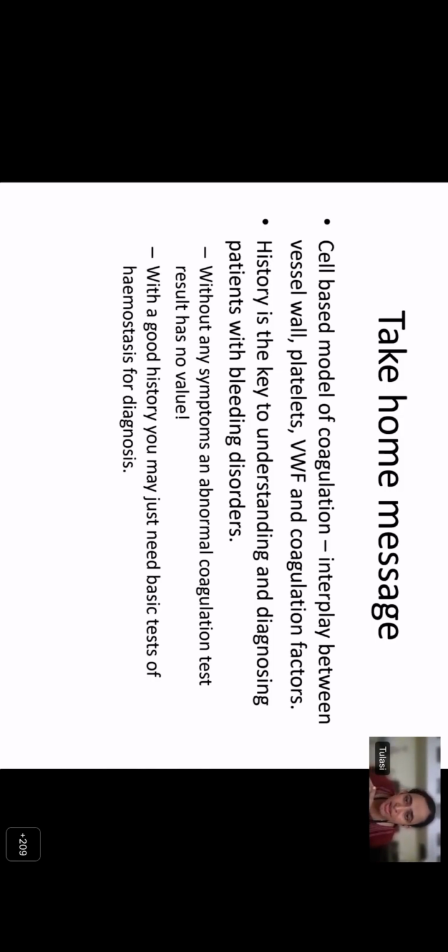These three are the key to understanding and diagnosing patients with bleeding disorders. Without any symptoms, an abnormal coagulation test result has no value. And with a good history, as you saw in some of the cases, you may just need the basic tests of hemostasis for diagnosis.